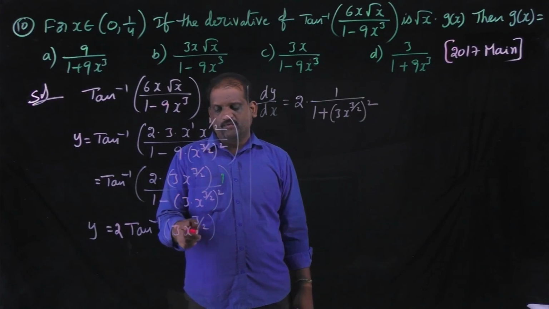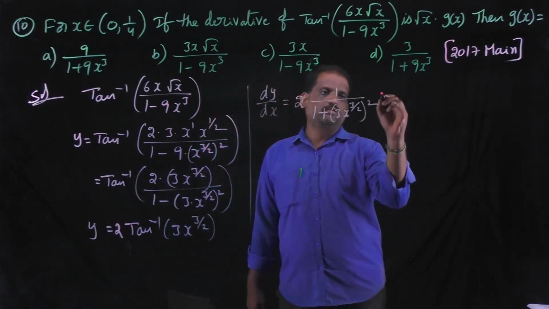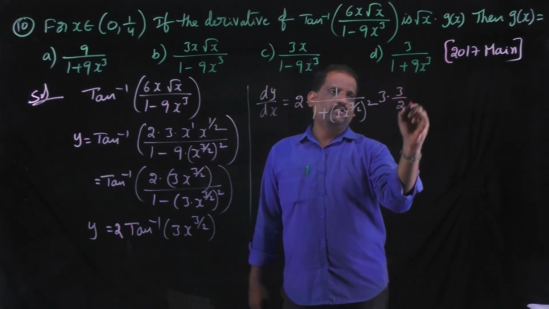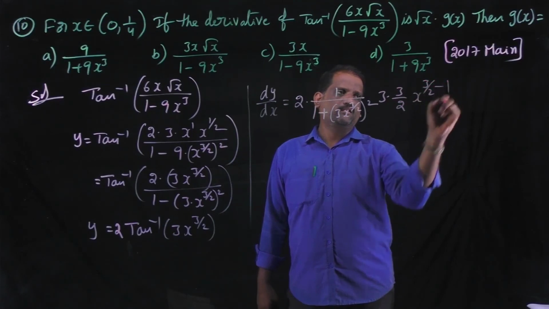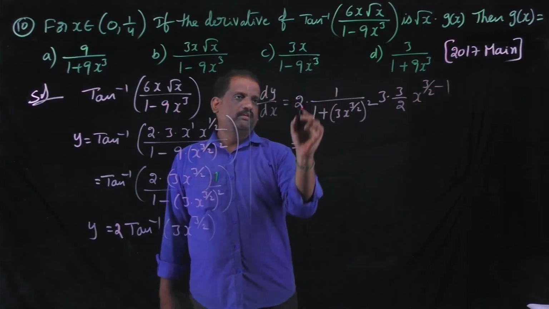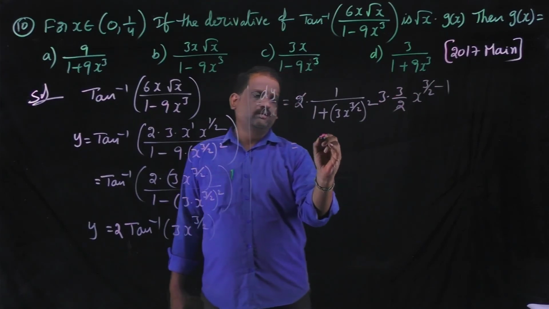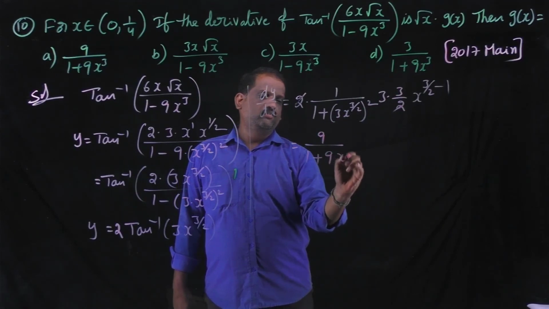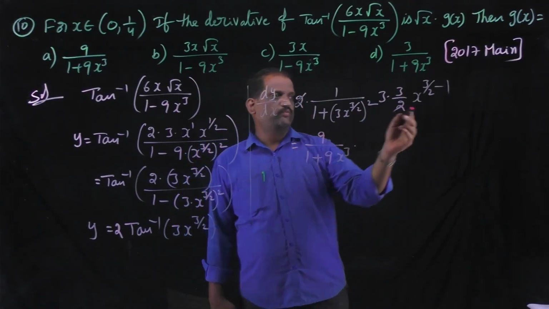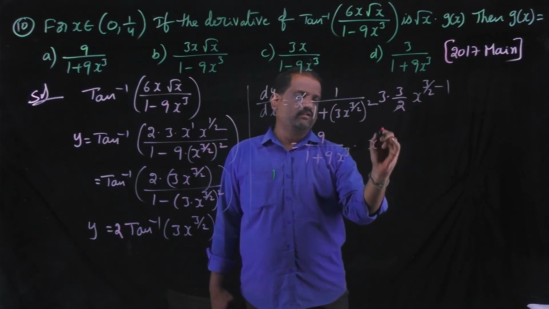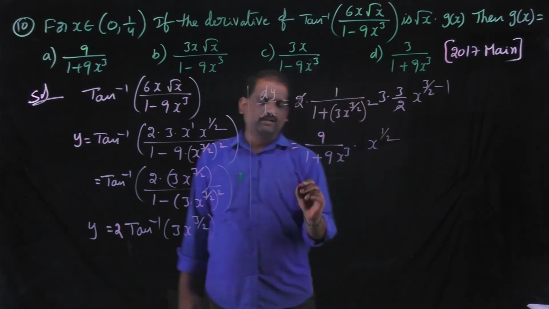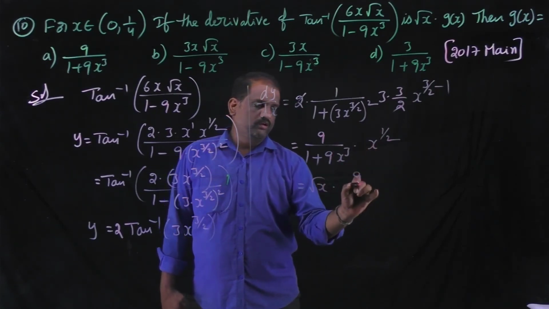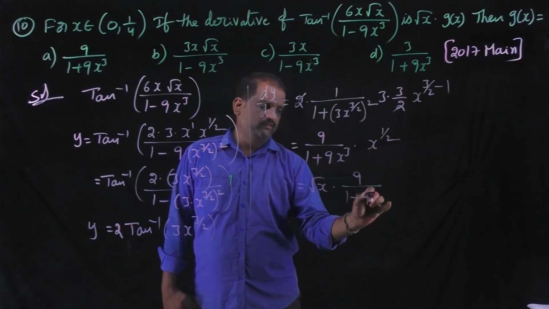Now we are going to differentiate 3 into x power 3 by 2, that is 3 into differentiation of x power 3 by 2, which is 3 by 2 into x power 3 by 2 minus 1. Here 2 cancel, 3 into 3, 9 by 1 plus 3 square, that is 9 into x cube, to x power 3 by 2 minus 1, that is x power 1 by 2. Then it becomes x power 1 by 2, that is root x into 9 by 1 plus 9x cube.